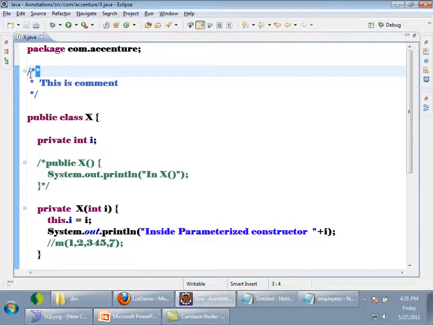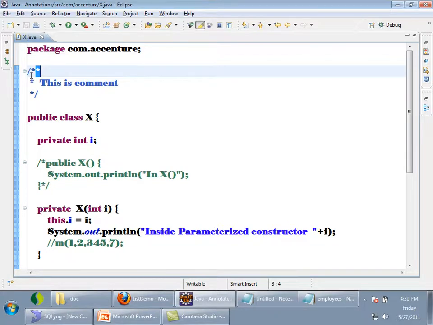But some tools like javadoc.exe can understand these Java doc comments, and they are able to generate Java documentation also, right? Can I say that this is metadata? Metadata means what? Data about something is called metadata. Is this describing the class? Yes, it is metadata. It is describing the class. But is this metadata making any sense for a compiler?